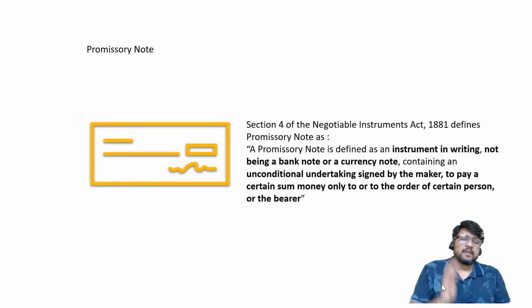I am repeating again, if the note contains an order, then it is called a bill of exchange. If on the other hand, the note contains a promise, then it is called a promissory note. Section 5, section 4.